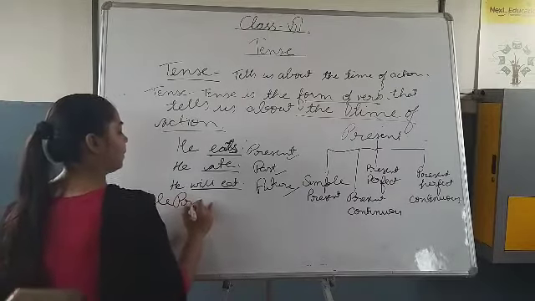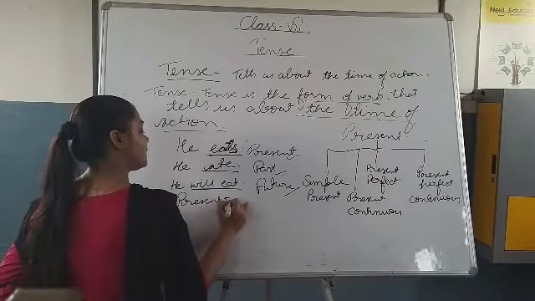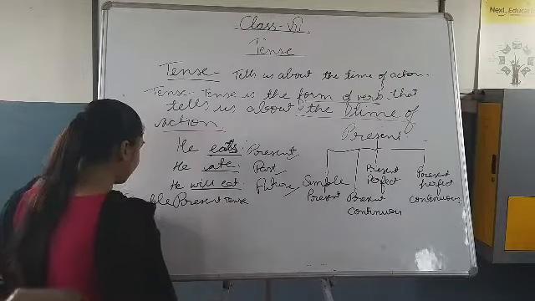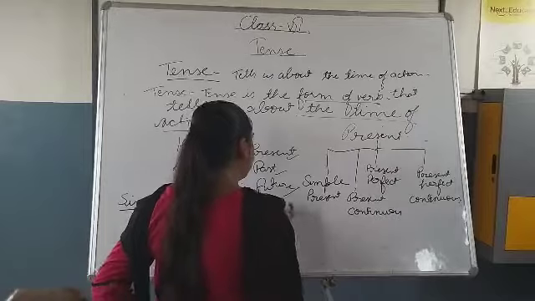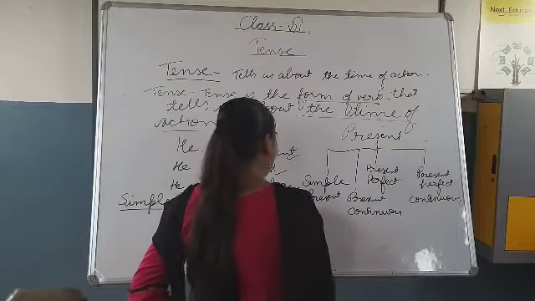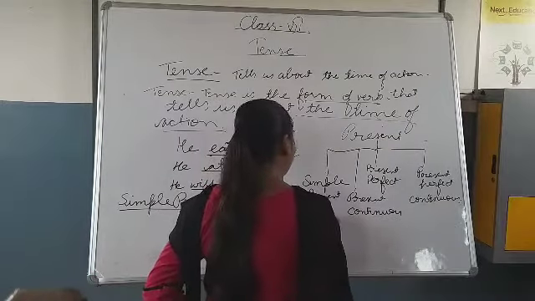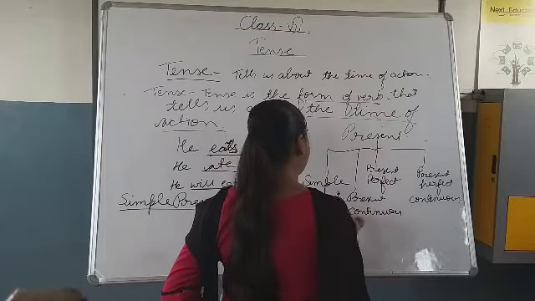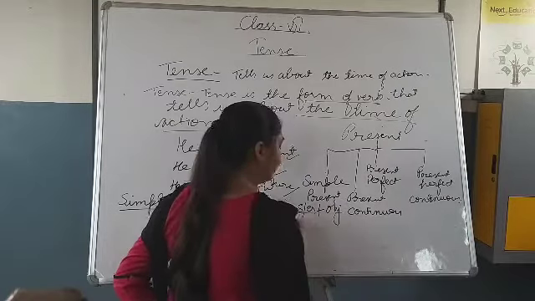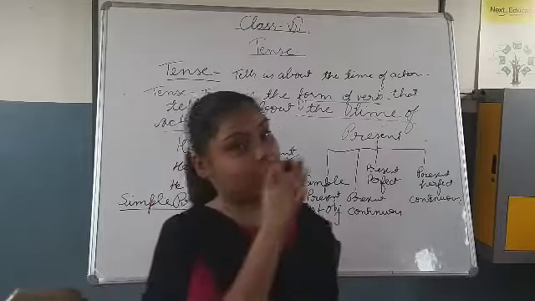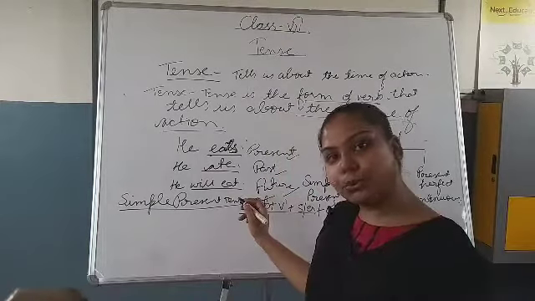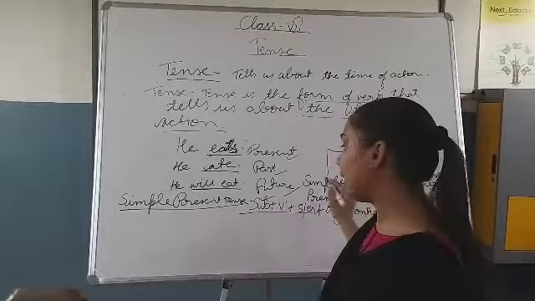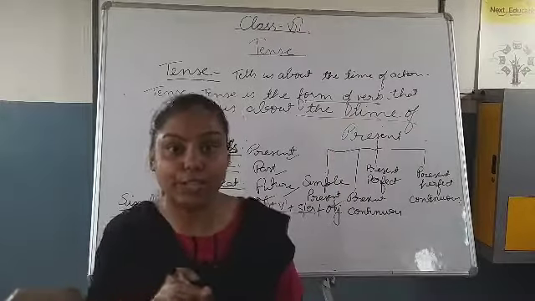Simple present tense. Now, if I talk about the structure, what you can say is: subject plus V1 plus S or ES plus object. This is the simple form. Subject plus V1 plus S or ES plus object. Now, subject, you know very well, is about whom we talk in the sentence. Object, you know very well. Now, verb plus S or ES.